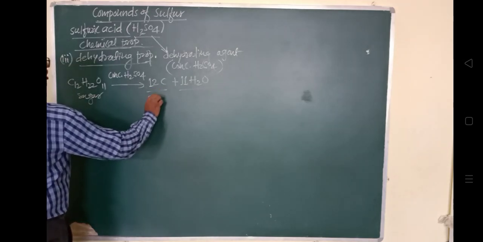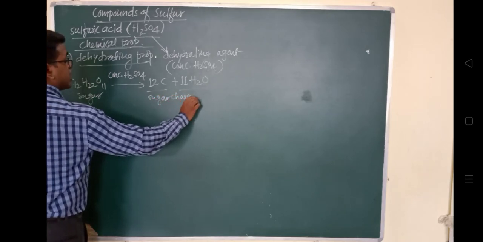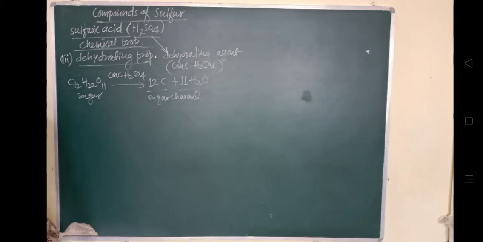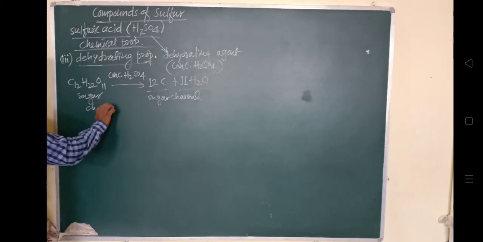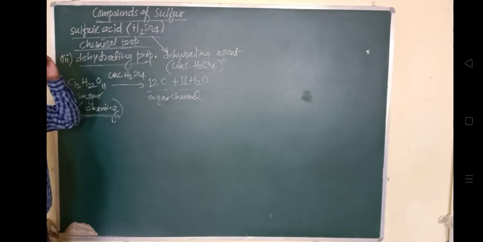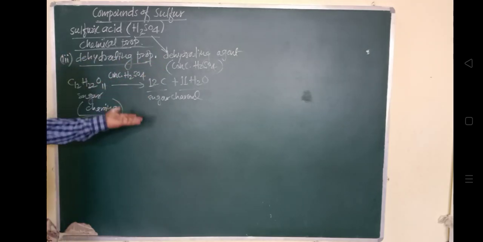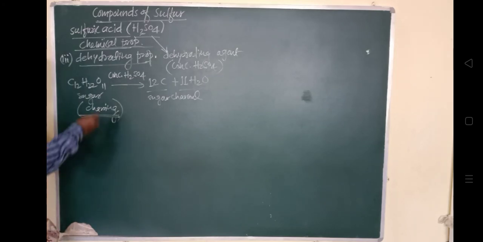This process is called the charring process, where a dehydrating agent like concentrated H2SO4 is used and the water is being removed out. That is called a dehydrating process. Water is being removed from the sugar, and it can also be removed from carbohydrates.